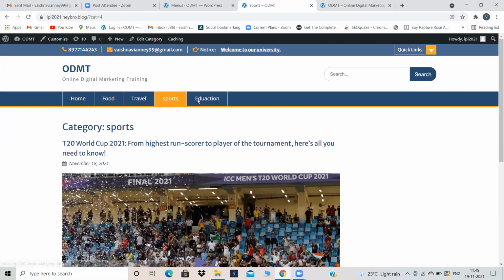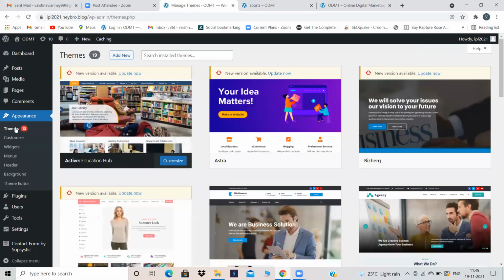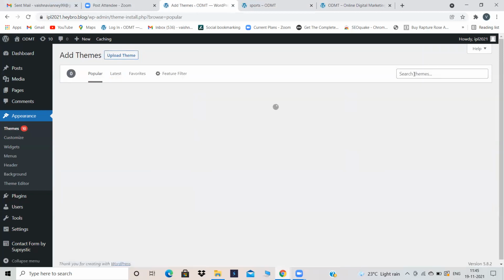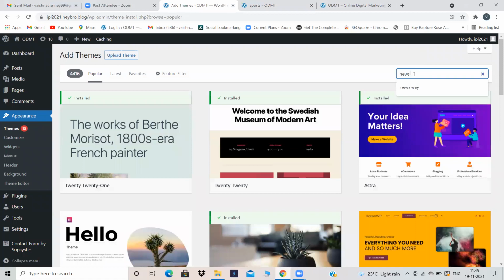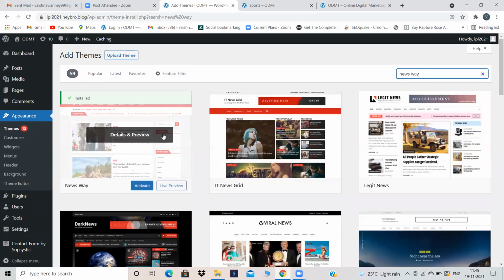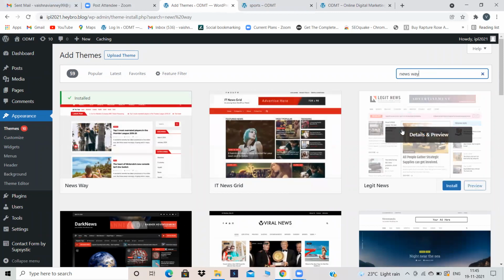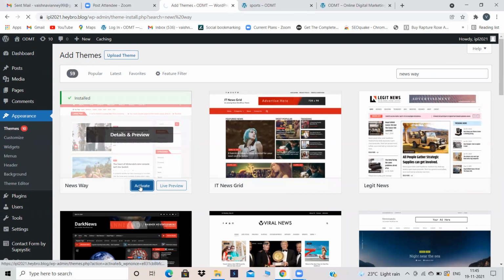Now this theme is not related to any blogging, so I will just change the theme. Just go into appearance, change the theme, and I will add a new theme called Newsway, I guess. Newsway is one of the good themes. Yeah, this is a blogging website theme. See, this is also a blogging website theme. This is also a blogging website theme. Let's activate this theme and see how our website is going to look.